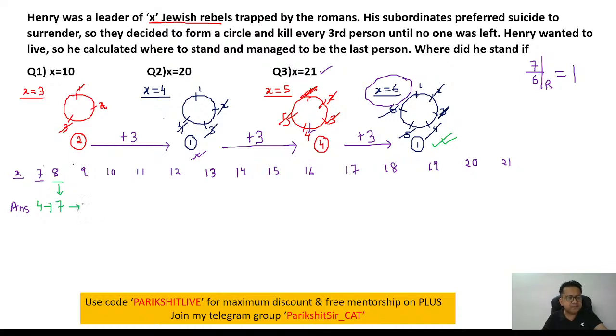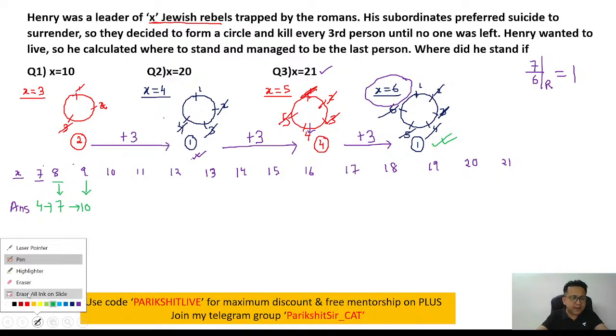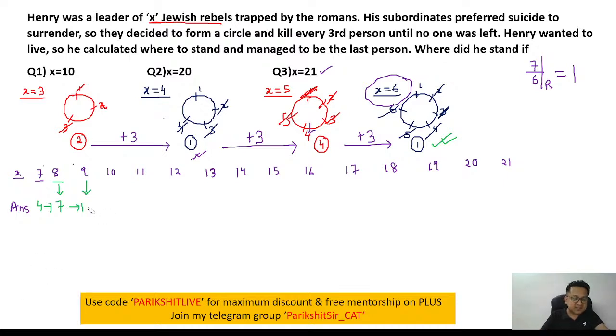Again do a plus 3. 7 plus 3, 10. In a circle of 9 people, will we have a person number 10? No. The number of people are only 9. I can't have 10. So the 10th person will be same as the first person. How do you get that? 10 divided by 9, remainder is 1. So instead of saying 10, I am going to say that the remainder is 1. Great. Let's continue.